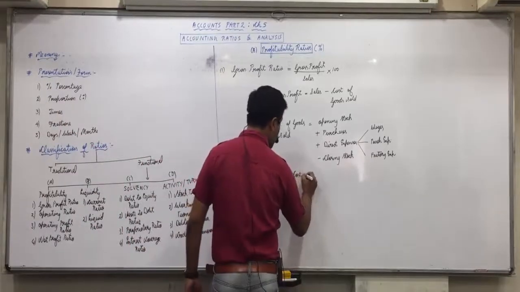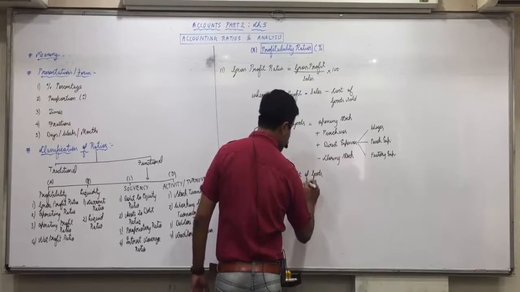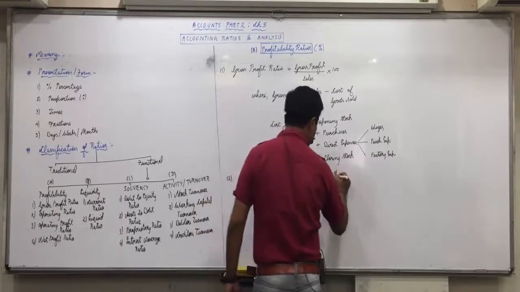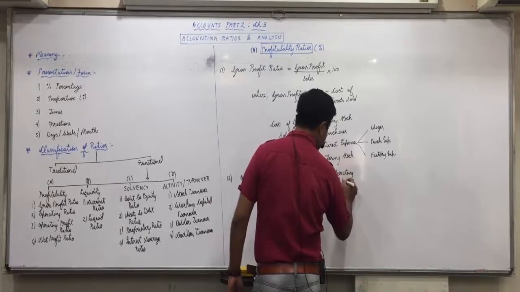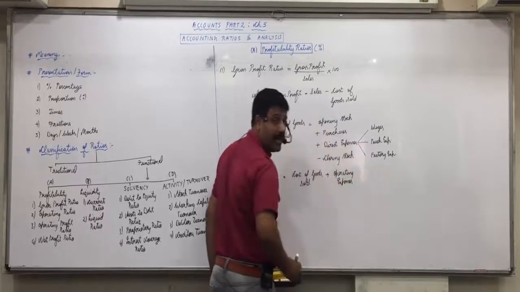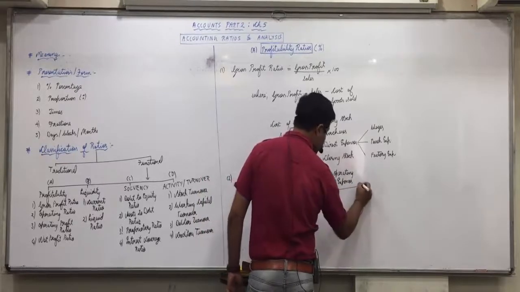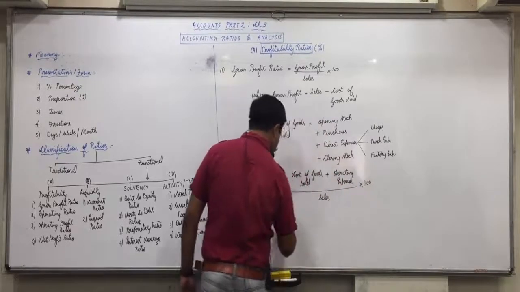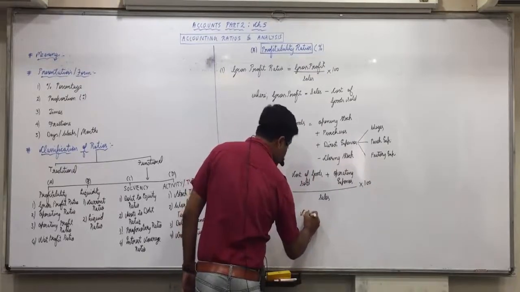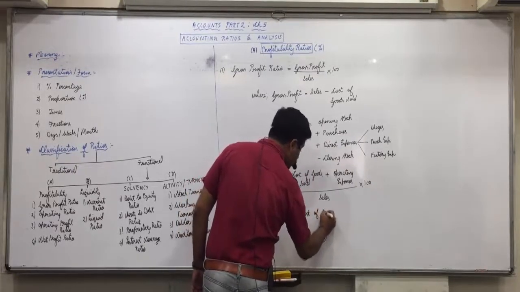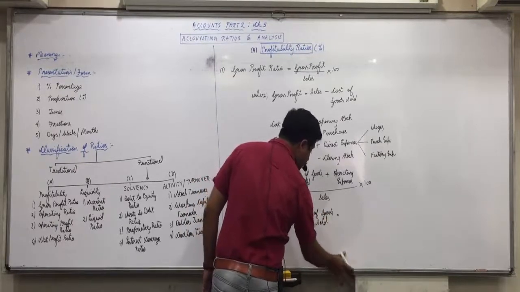Cost of goods sold plus operating expenses divided by sales into 100, where cost of goods sold is equal to, do we need to write that formula again?